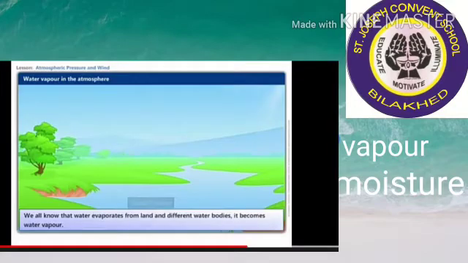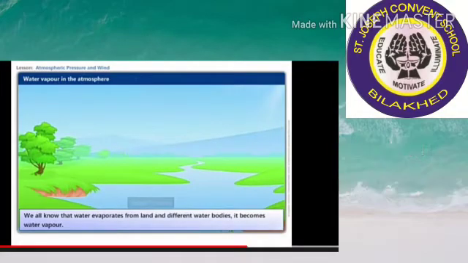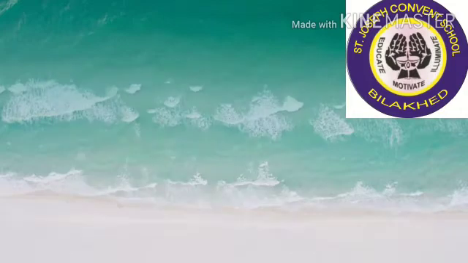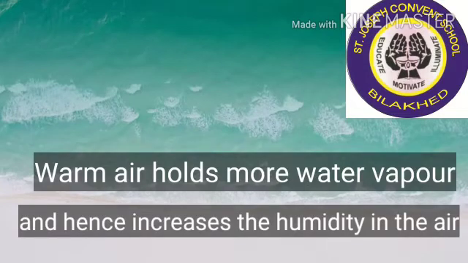See, we know that water evaporates from different water bodies and becomes water vapor. So, this water vapor is the moisture in the air, and this moisture in the air at any time is known as humidity. When the air is warm, the capacity of the air to hold water vapor increases and it becomes more and more humid.